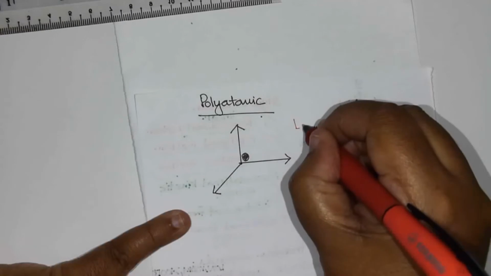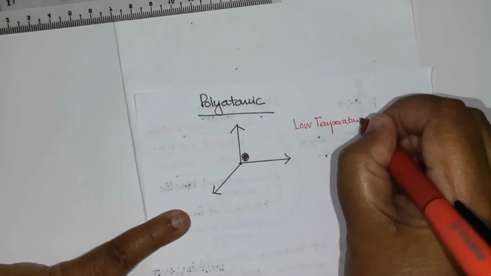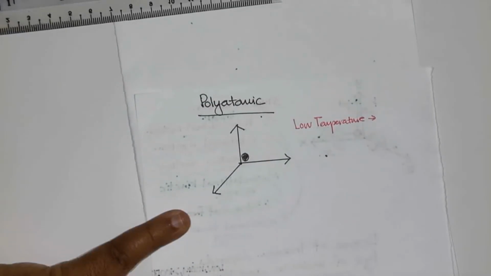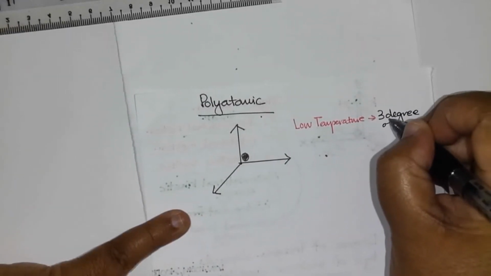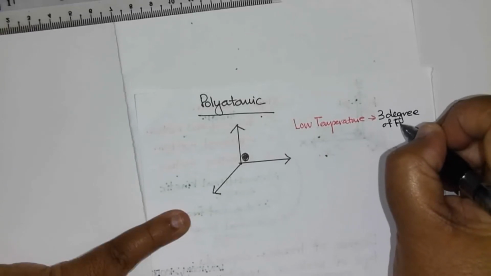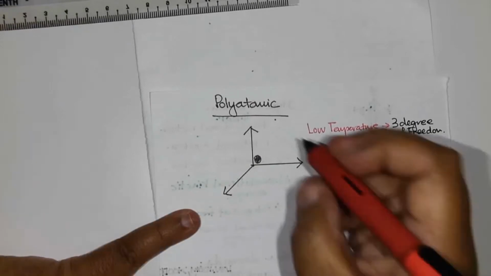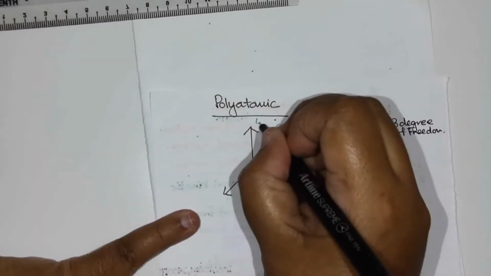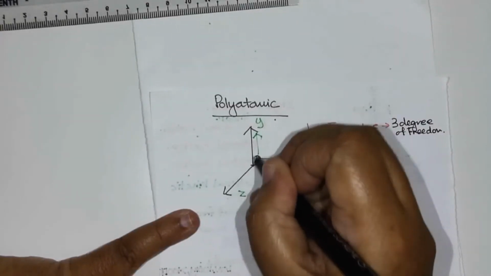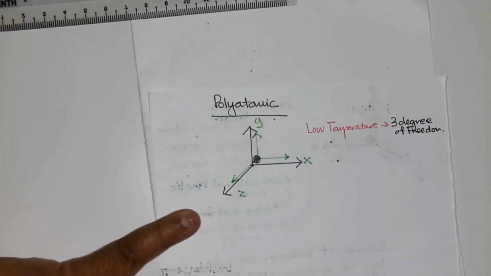Polyatomic at low temperature has 3 degrees of freedom, which means it can move in linear motion along the x-axis, y-axis and z-axis.